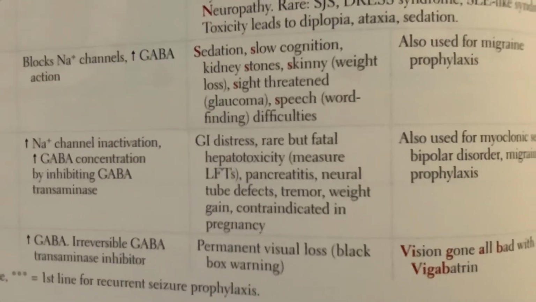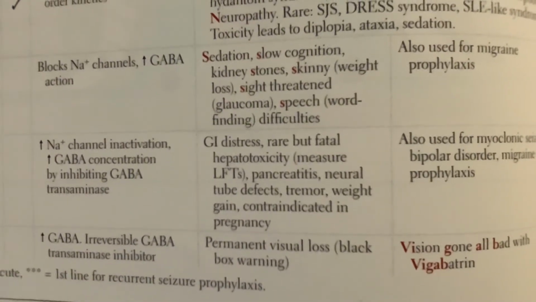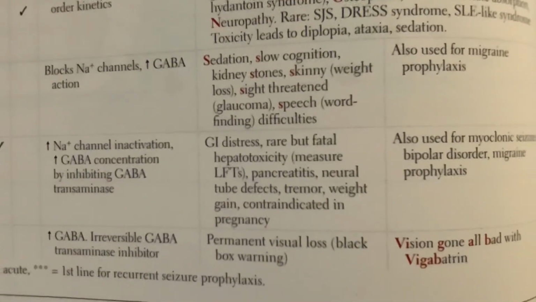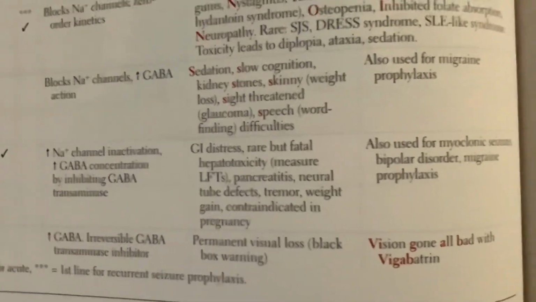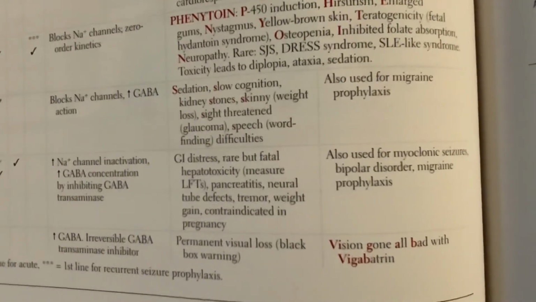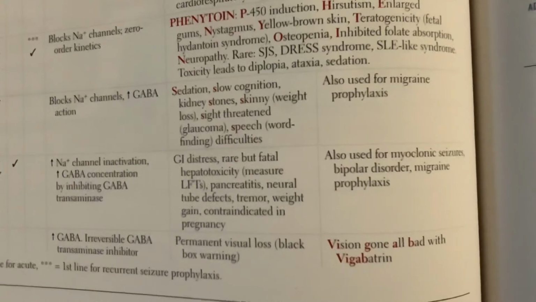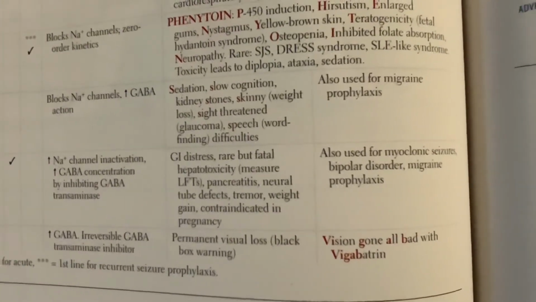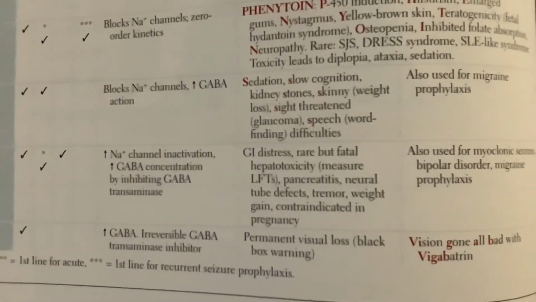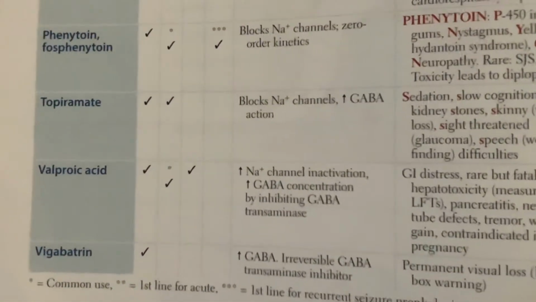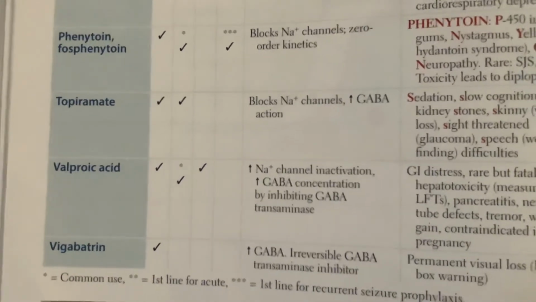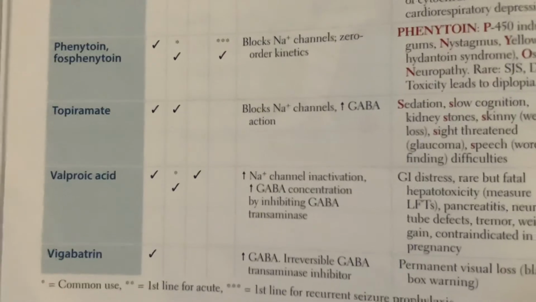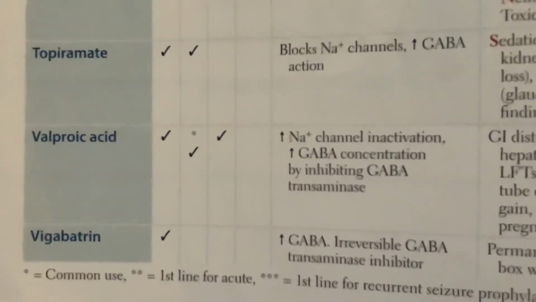So remember that with valproic acid, we want to measure our liver function tests. We can have pancreatitis, neural tube defects, tremor, weight gain, and it's contraindicated in pregnancy. It's also used for myoclonic seizures, bipolar, and migraine prophylaxis. So you really want to remember valproic acid is also good in bipolar. And you want to remember that hepatotoxicity, triple mechanism of action: increased sodium inactivation, increased GABA, and inhibiting GABA transaminase.